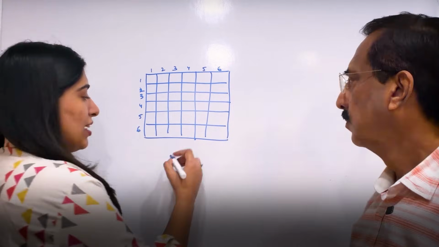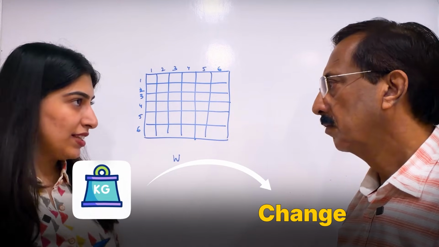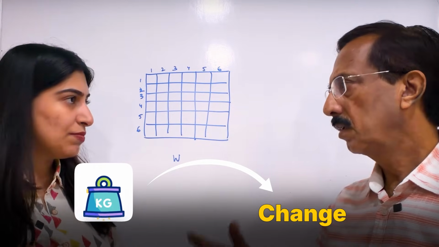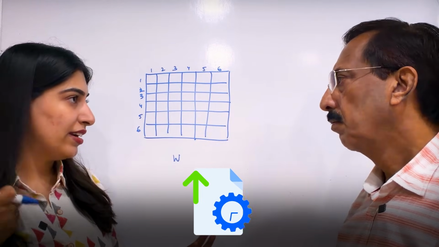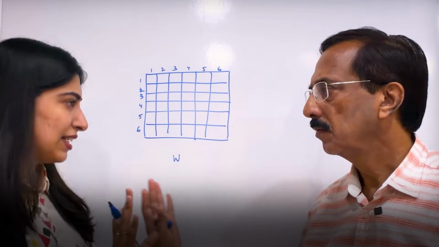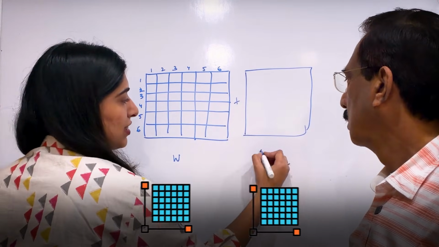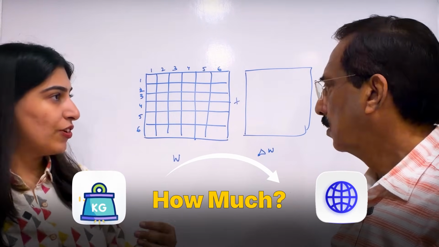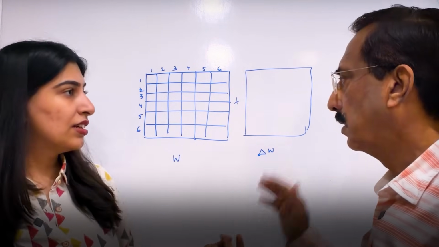Now if there are 36 weights, we have to change these weights somehow. When we do training, we are finding the new values of weights and biases. So one way would have been to update all the 36 weights, but the better way is to focus on what has more significance. So suppose I have another matrix which I call the delta W matrix. This is how much I have to change the weights for the new domain, for the specialization. Basically, the change in the weights.